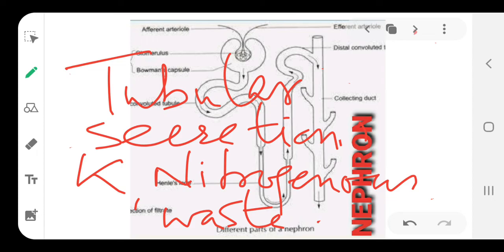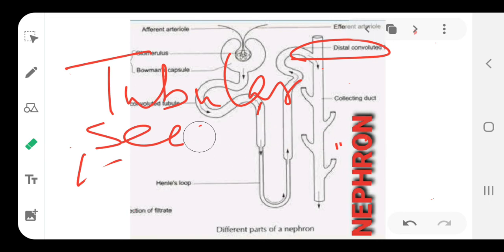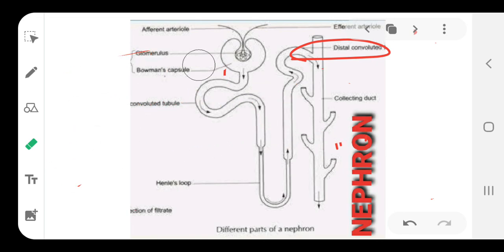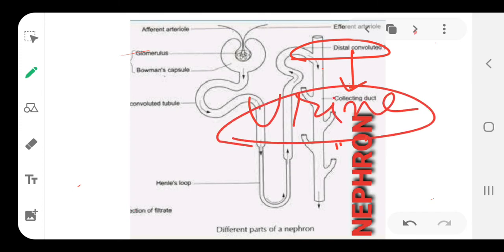This part of the tube is called the distal tubule, and they are secreted there and mixed with the contents of the tubule. Make sure that the filtrate that runs beyond the distal tubule, from there onwards you use the word urine. So, that filtrate which the body finally gets rid of is called urine.